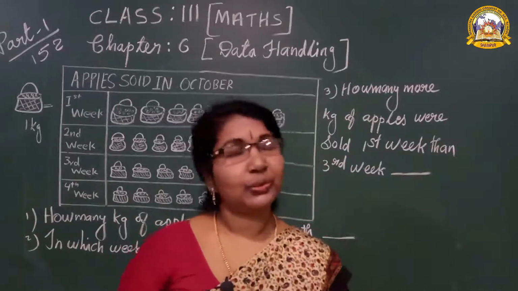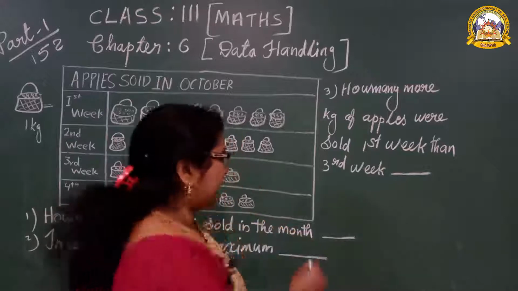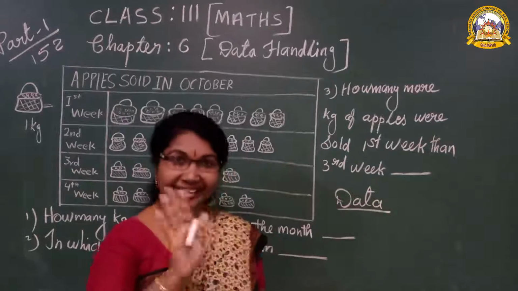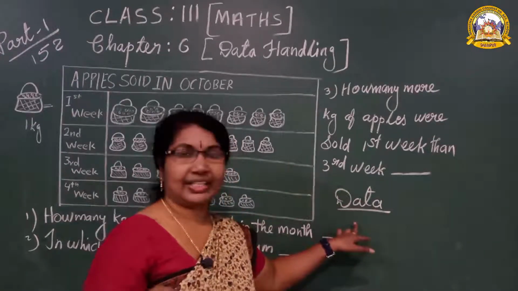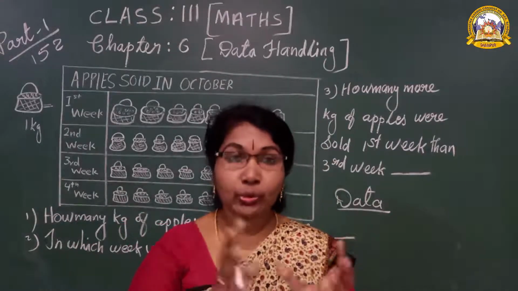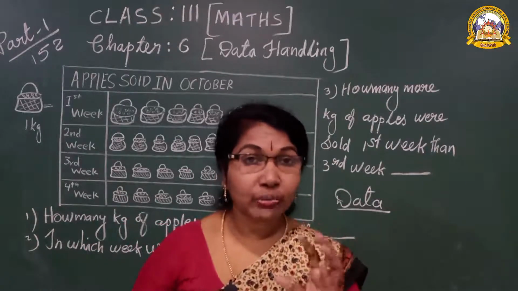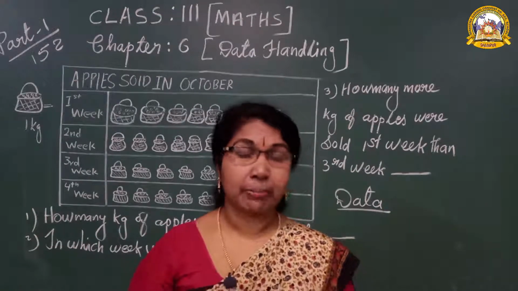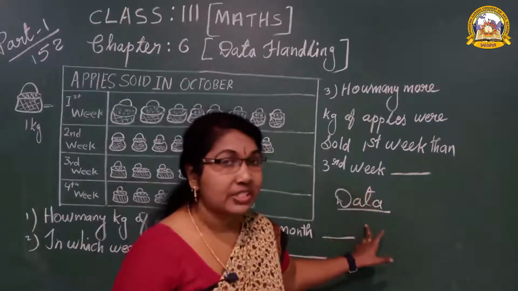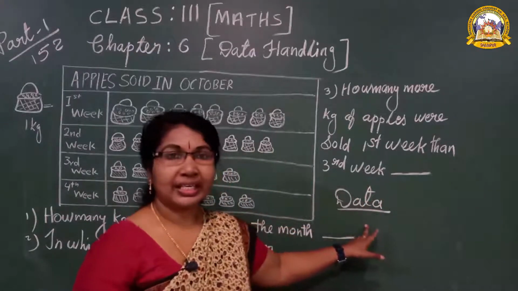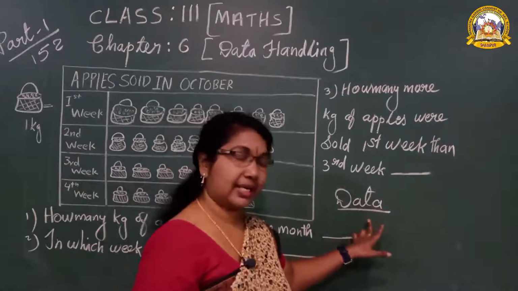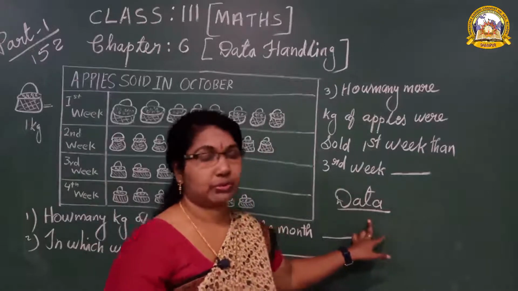Now, do you know what we mean by data? D-A-T-A, data. Data means if you are collecting a group of things, a collection of things. What do you mean by collections? Many things. It is called data. Once more, what do you mean by data? Data means a group of items, a collection or group of things.